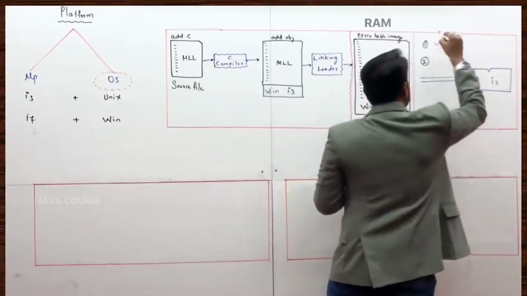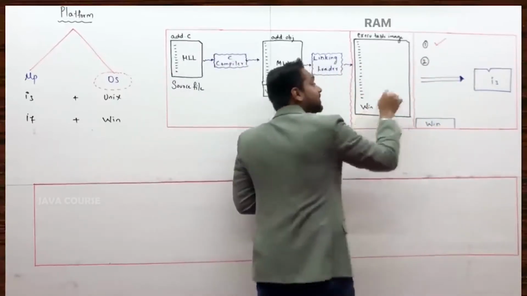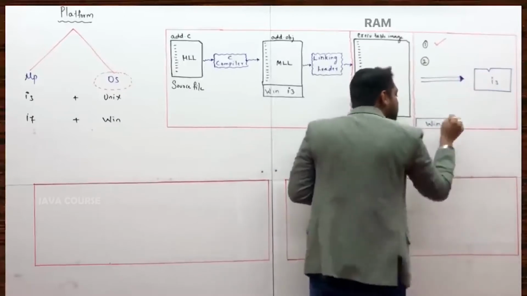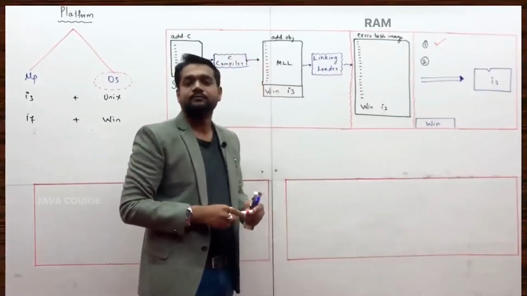As of this example, at the compile time, Windows was the OS. Now this fellow is about to execute. Windows only is the OS. Both are matching. One check done.